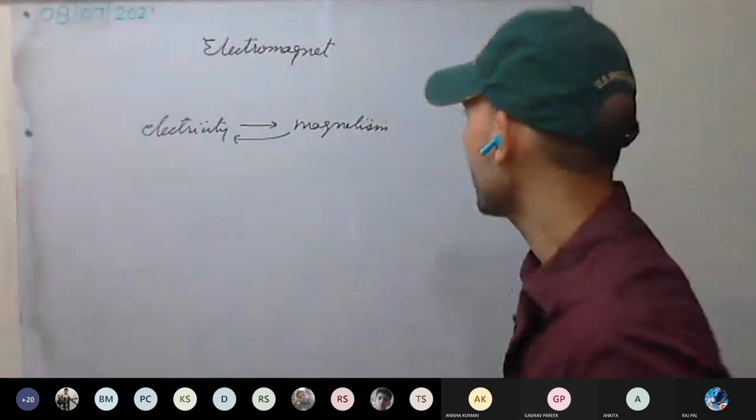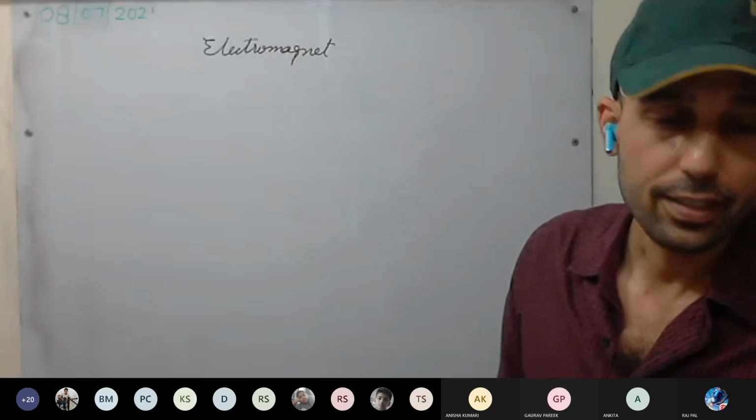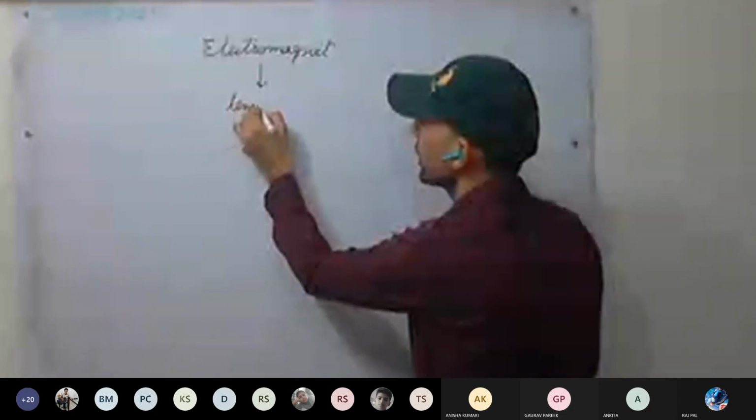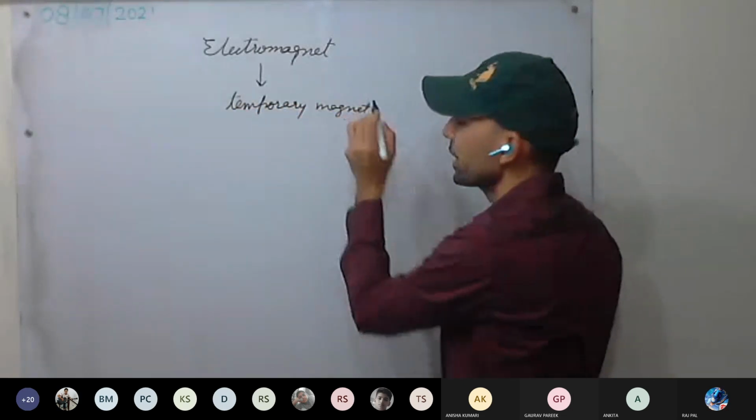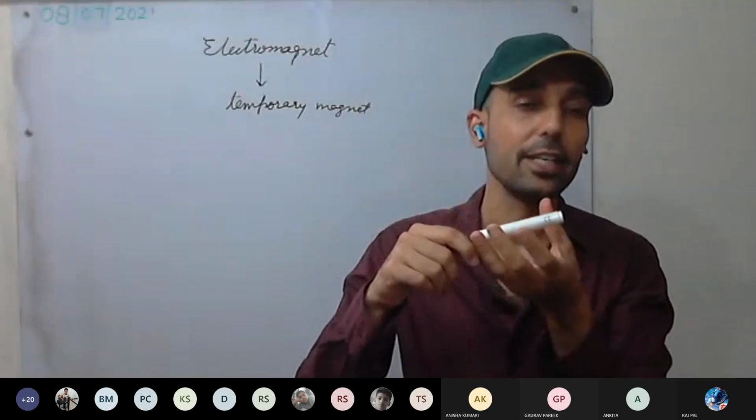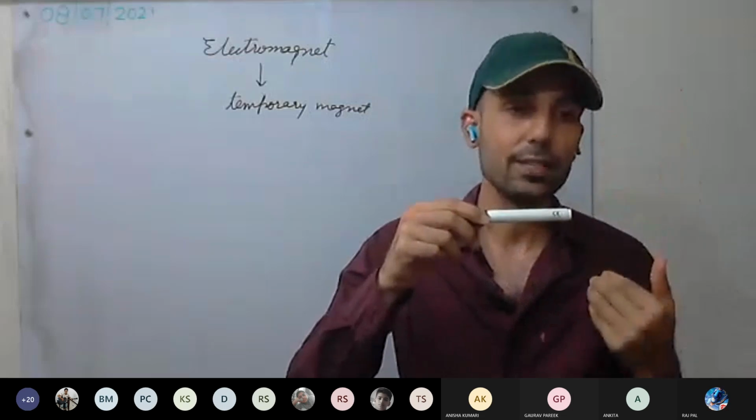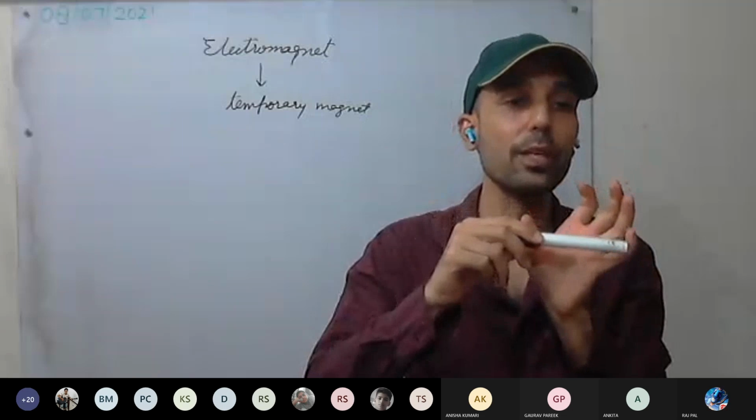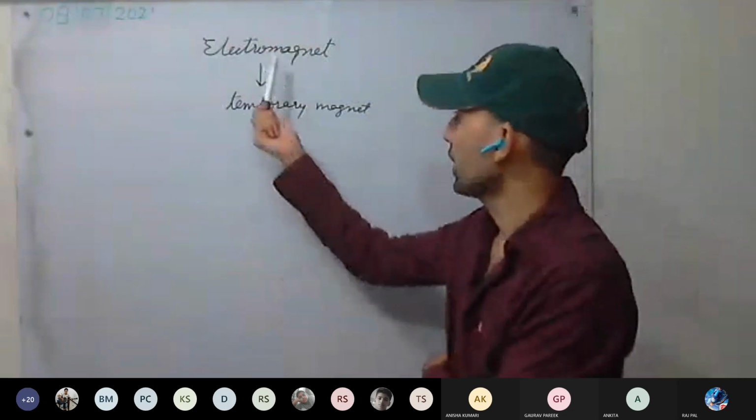So is an electromagnet a permanent or a temporary magnet? It is a temporary magnet. Temporary magnet means that as long as electricity passes, it behaves as a magnet. Any magnetic material we take, as we cut off the electricity and no more current passes, it must not behave as a magnet. This is the main definition of an electromagnet.